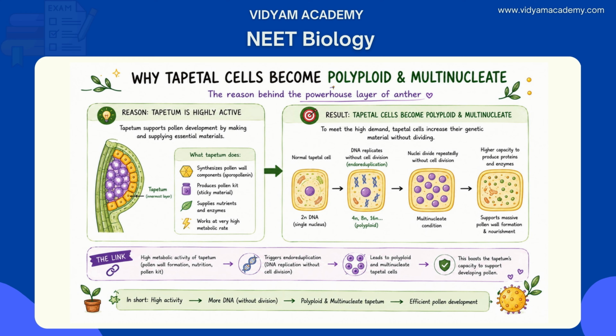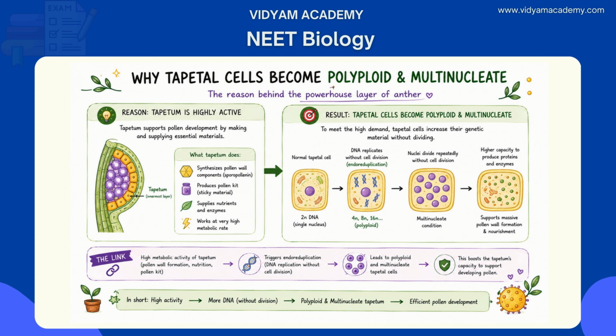To sustain this high demand, tapetal cells undergo endoreduplication, so DNA replication without cell division. This leads to polyploidy and multinucleate condition, boosting the cell's capacity to produce proteins and enzymes. Since R directly causes A, both are true and R is the correct explanation of this question.